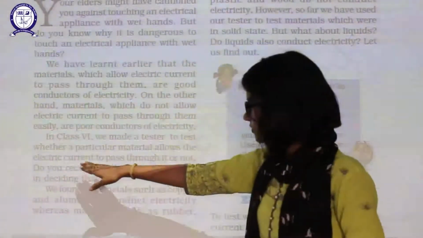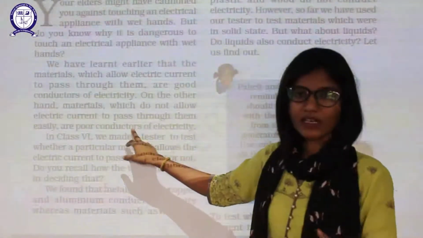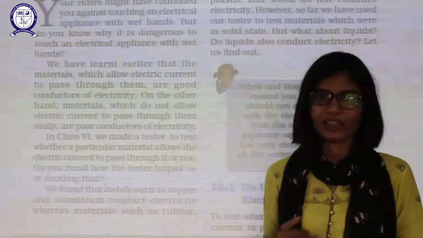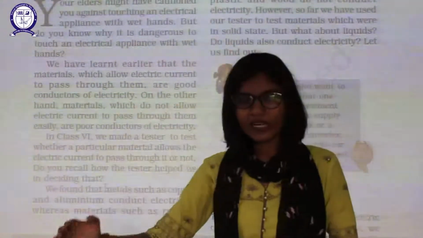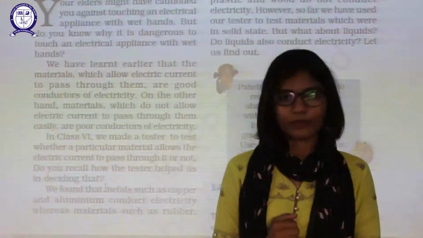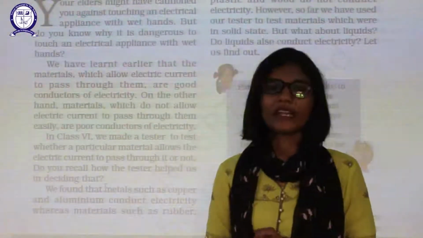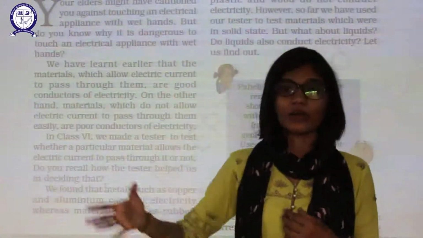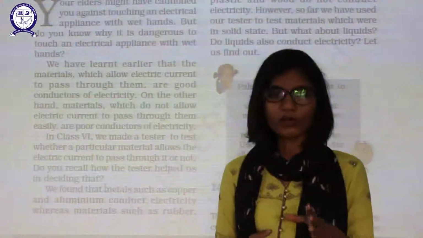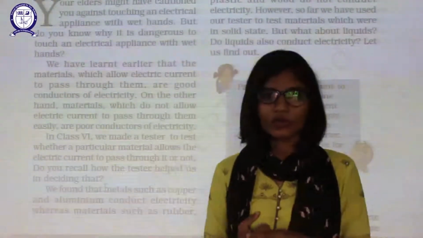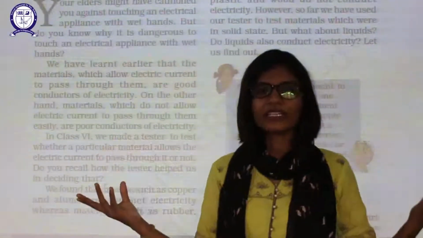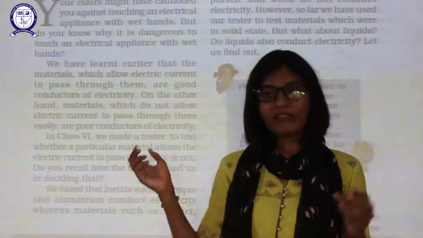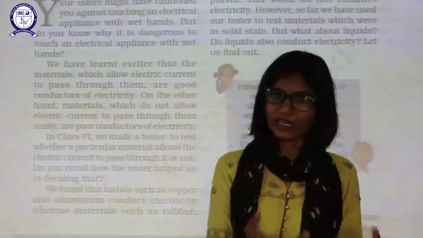Now that's why we are referring to them as poor conductors, as we cannot say that water is an insulator or conductor. Water is a good conductor of electricity when it has ions. But when ions are absent in that water, for example distilled water, we cannot say that it is an insulator or conductor. Now it's a poor conductor of electricity. Got it? The same thing happens with air also. Though air is a poor conductor of electricity, when we provide enough ions in the air, it can conduct electricity.